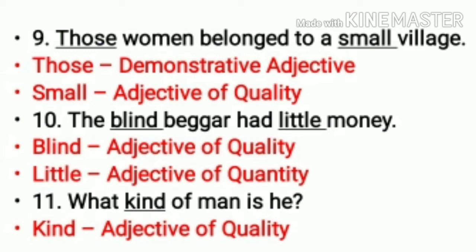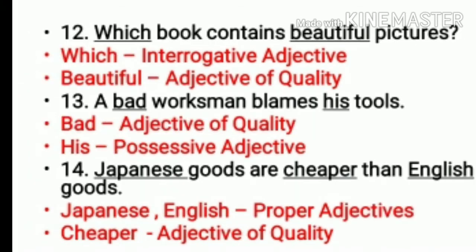11th one, what kind of man is he? So we are talking about the man. What kind of a man? So that is an adjective of quality. Your 12th sentence, which book contains beautiful pictures? So book and pictures are your nouns, and this is a question sentence. Question sentence means interrogative sentence. So which will be your interrogative adjective, and what kind of pictures? Beautiful pictures. So this will be adjective of quality.